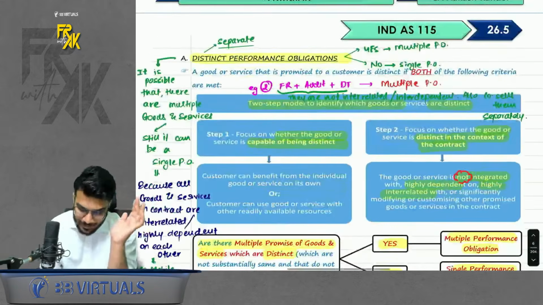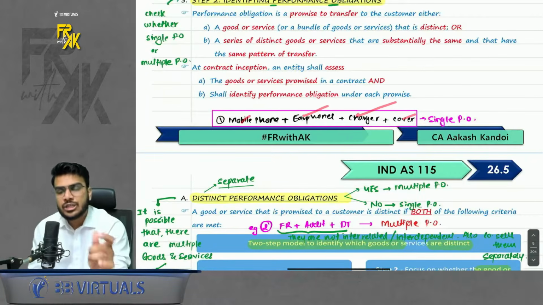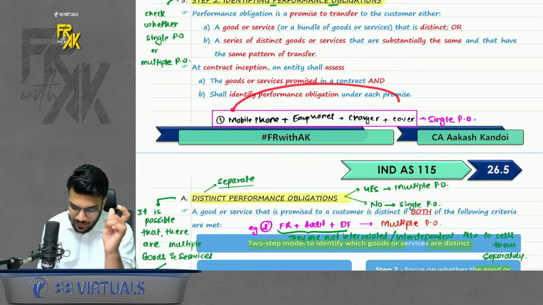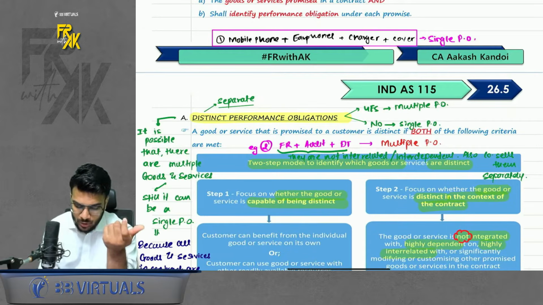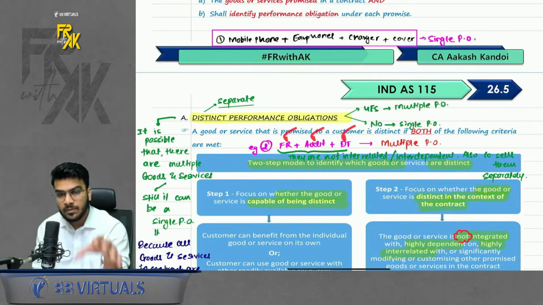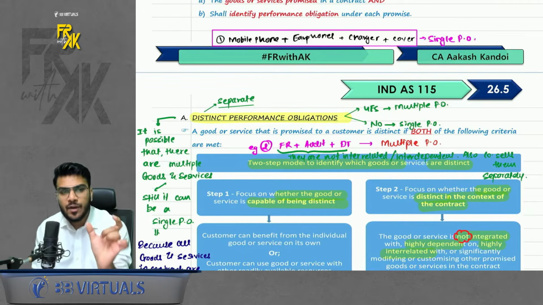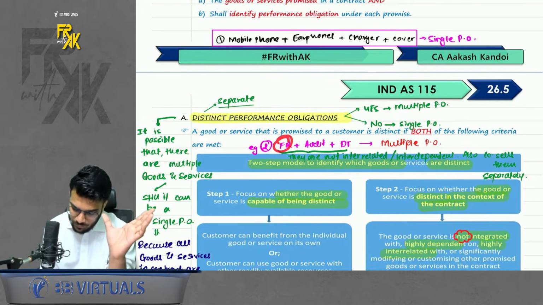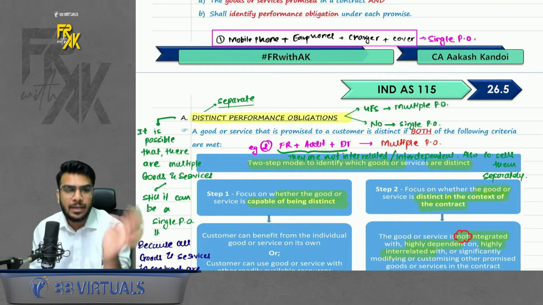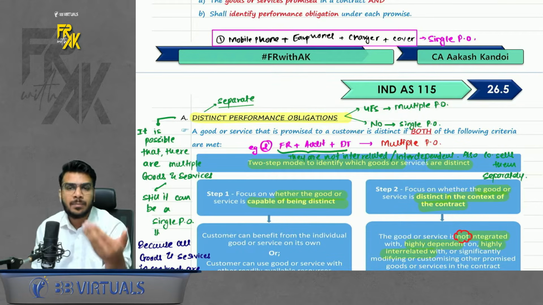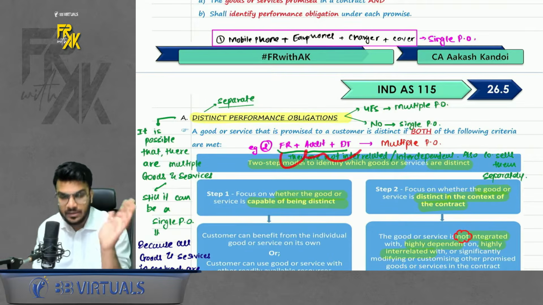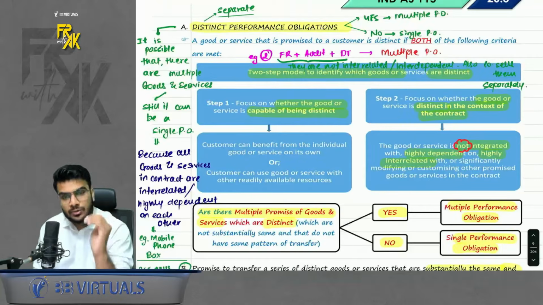So it is possible that here we were getting multiple goods, still we treat it like a single PO because they were interdependent on each other. Another example: let's say you buy the combination of FR lectures, audit lecture and detail lecture from BB Virtuals. Here, even if you are buying like a combo, can I say you can take the benefit of individual products separately also? So even if you buy as a combo, it will be treated like multiple performance obligations because they are not interrelated with each other. Getting my point? That is what you need to check.